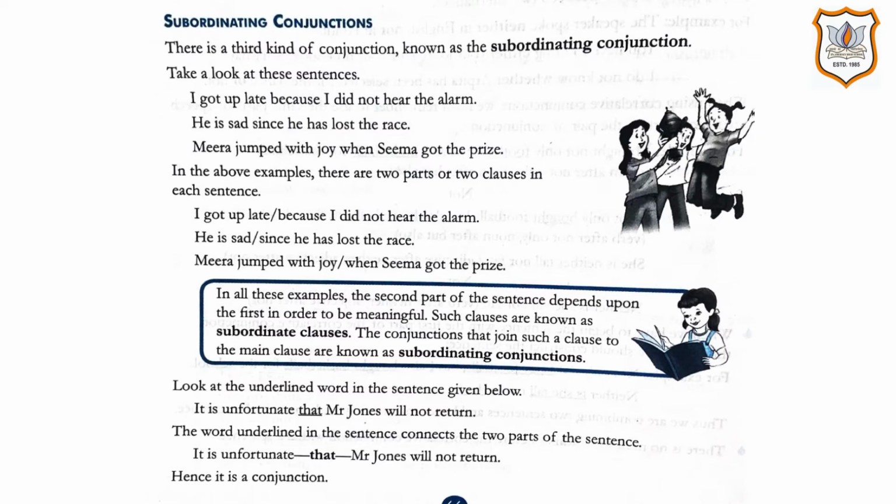Subordinating conjunctions. There is a third kind of conjunction known as the subordinating conjunction. Take a look at these sentences. So students, yesterday we already did two types of conjunctions. Now we will be doing the third type.